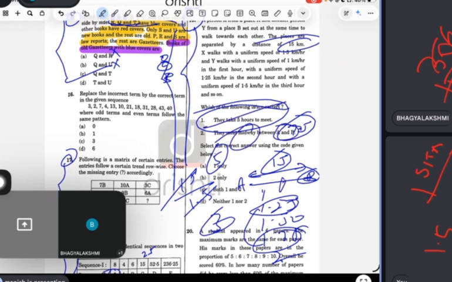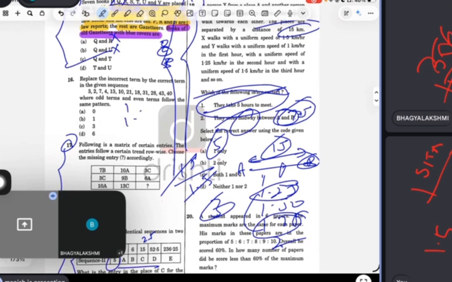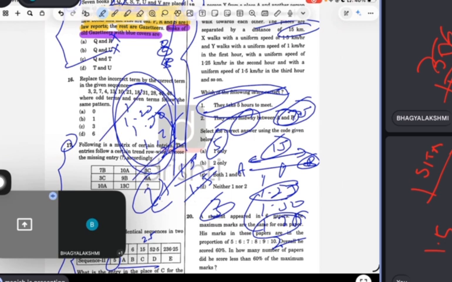Common sense, guys. Because see, 1.25, 1.50, 1.75, and 2. You add all of them, you will get 7.5 only. Because 2 plus 1 is 3, and here it will be 3, 6, and 7.50.